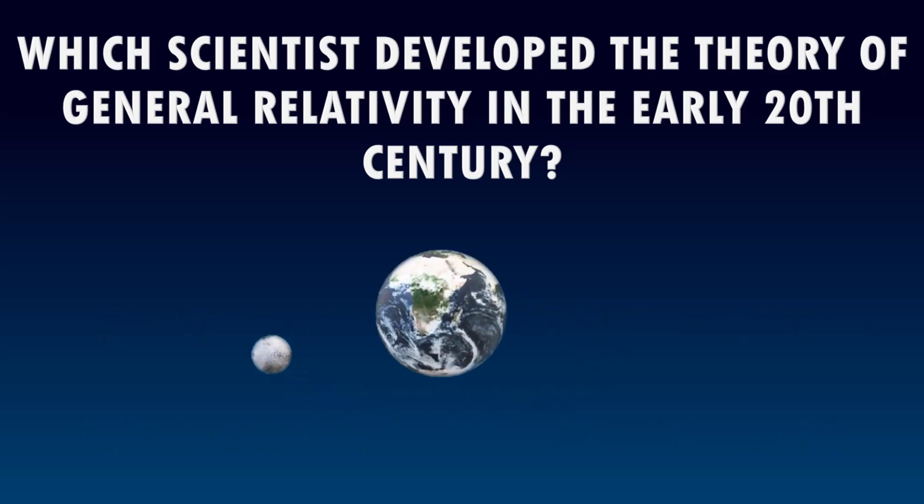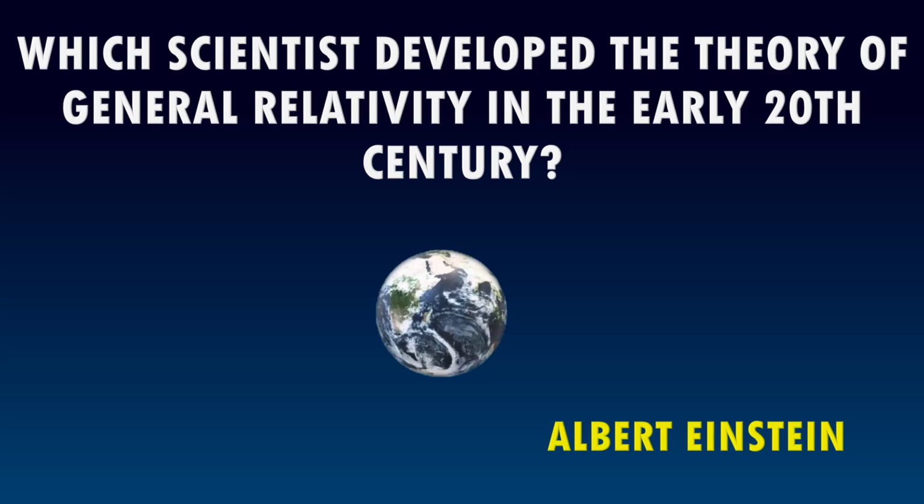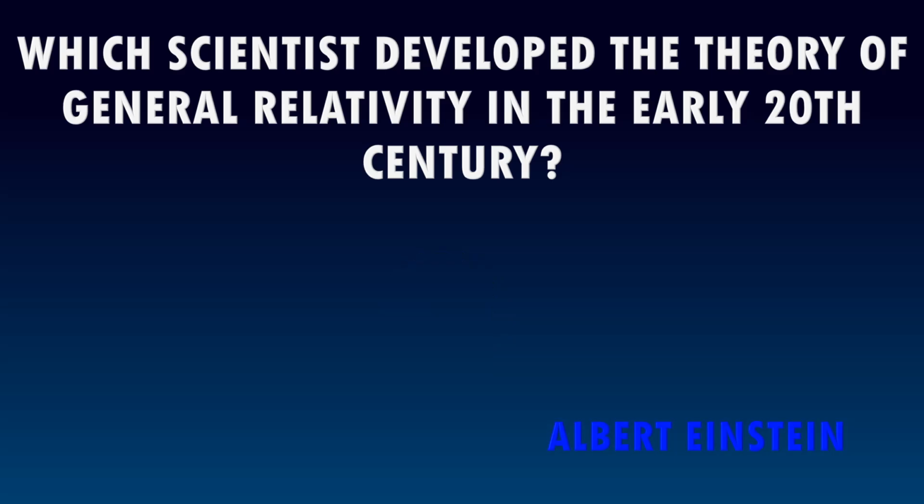This is a big one. The answer is Albert Einstein. Genius. The theory of general relativity is most famously summarized by the equation E equals mc squared, which describes the relationship between mass and energy. Einstein was actually offered the presidency of Israel in 1952, but he declined.